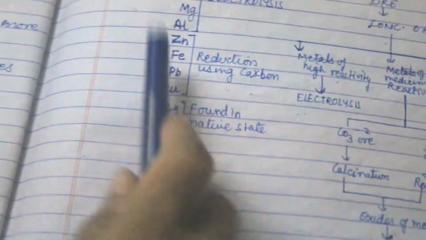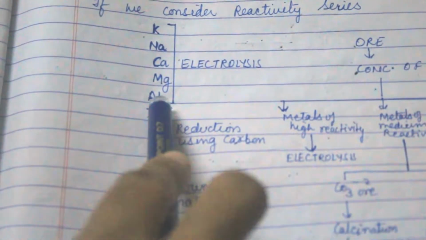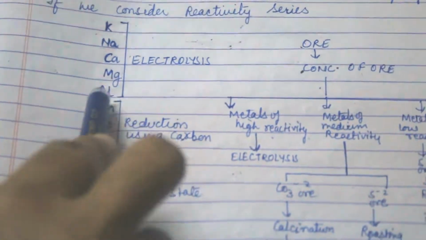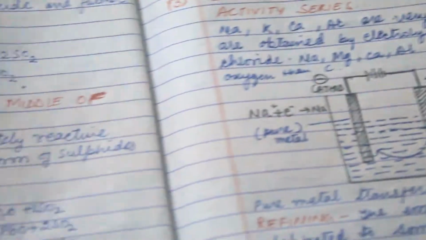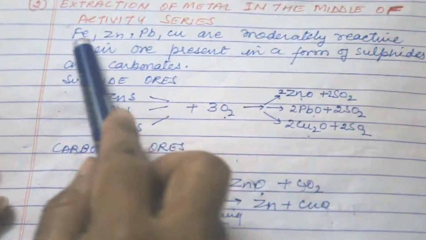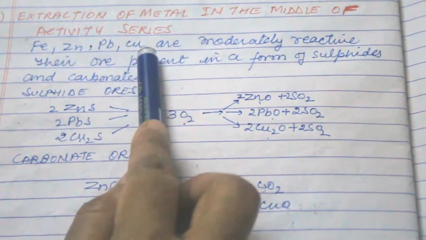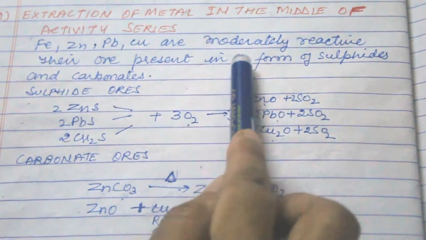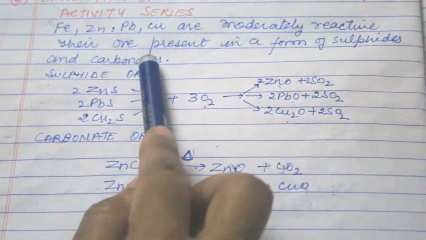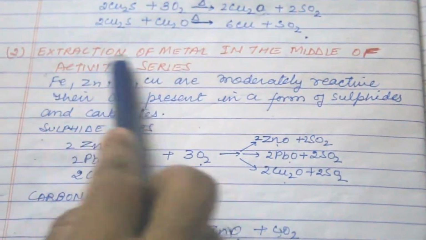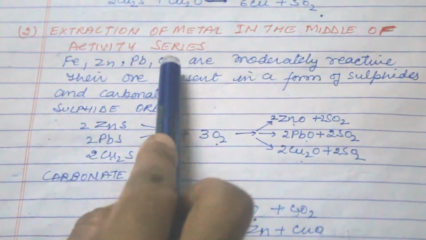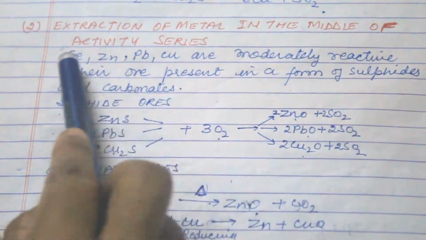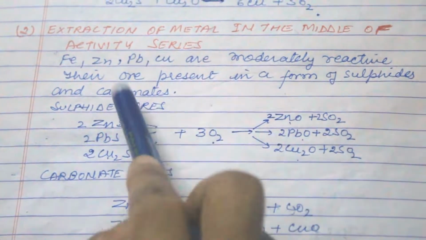Now the second point is extraction of metal in the middle of the activity series. These reside in the middle of the activity series. So these types of metals are extracted by the second process. Now Fe, Zn, Pb, Cu are moderately reactive. Their ore is present in the form of sulfide and carbonate.